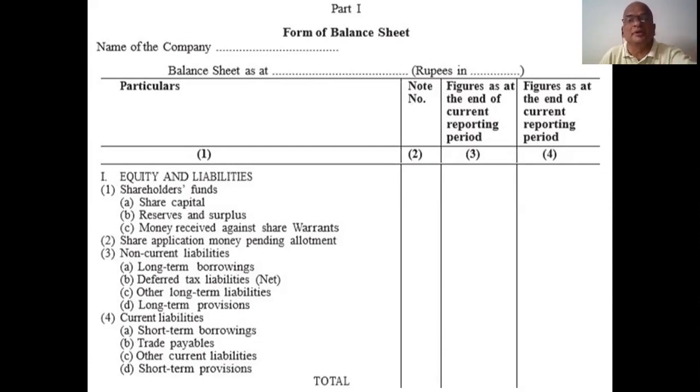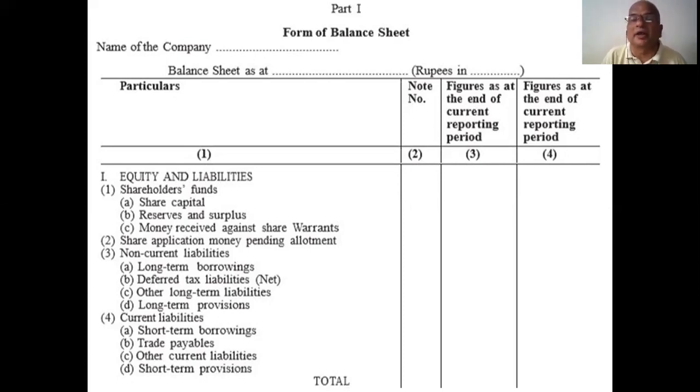You put all these headings as they are. Of course, the dashes must be filled with the company name given in the problem, the date given in the problem, and the amounts given in the problem. For that only, I gave that blank.